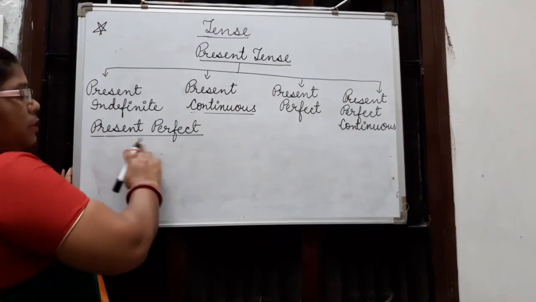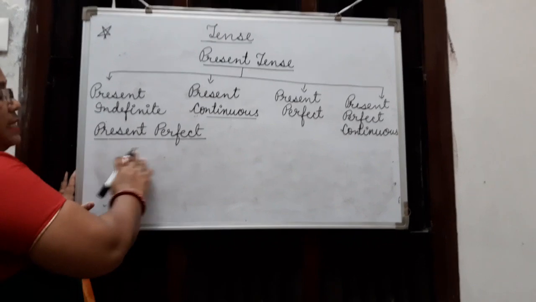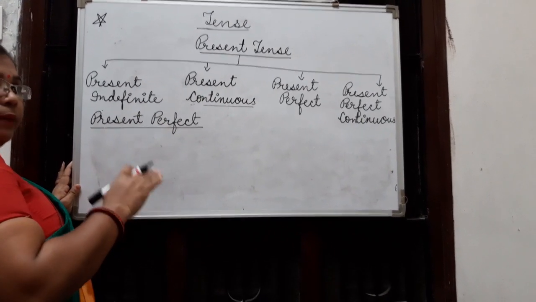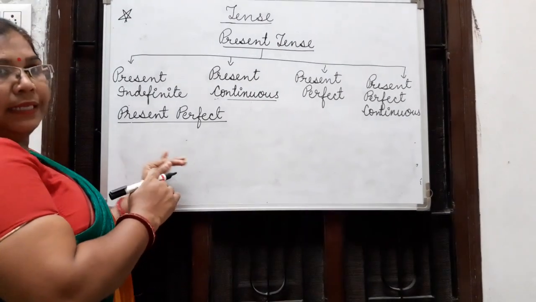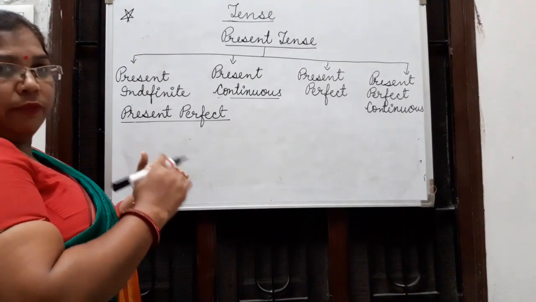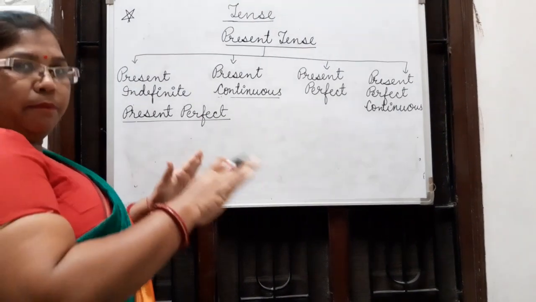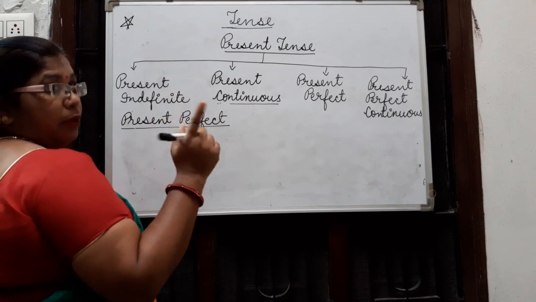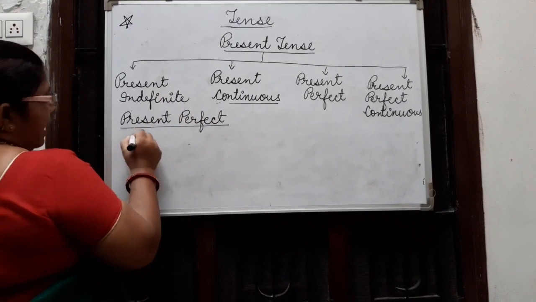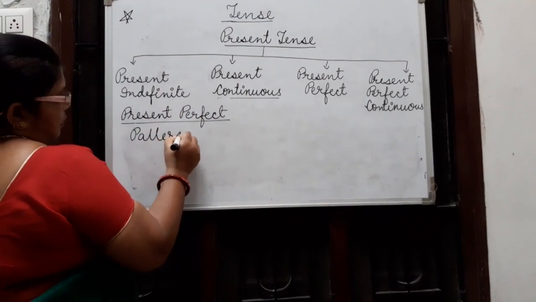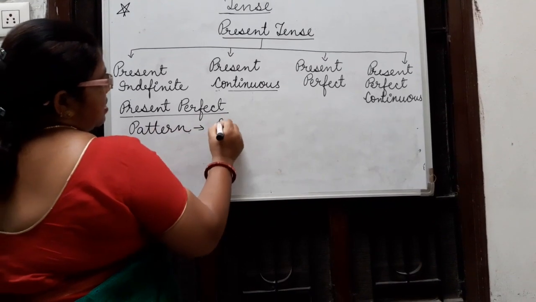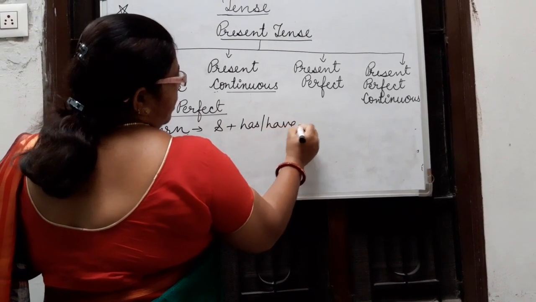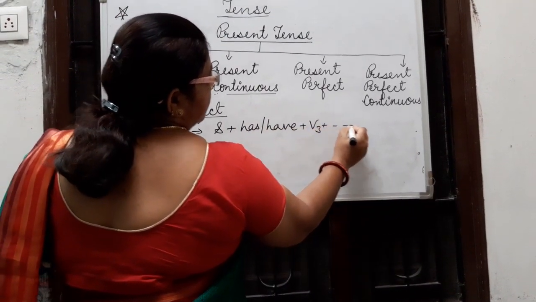Now we talk about the present perfect tense. Present perfect tense means work has been done in the present time. When we talk about the time of work, this time the work has been completed. For present perfect, we use the helping verbs has and have. So the pattern is subject plus has or have plus verb third.